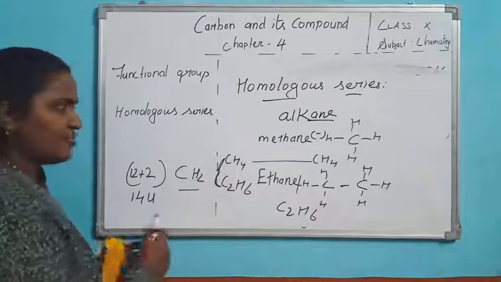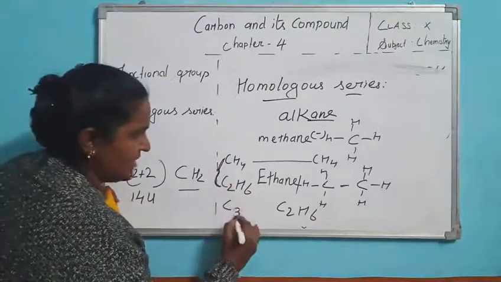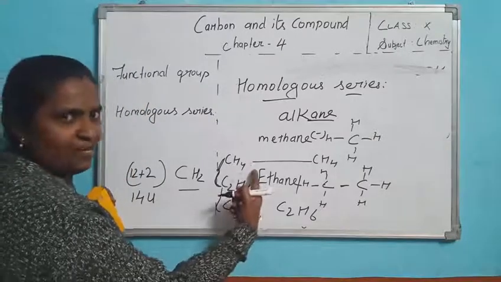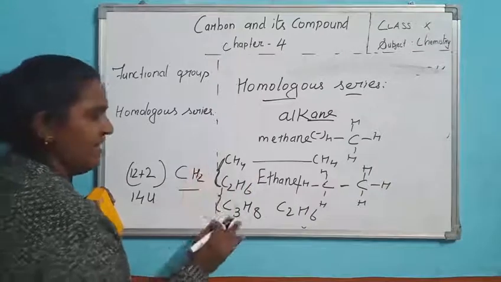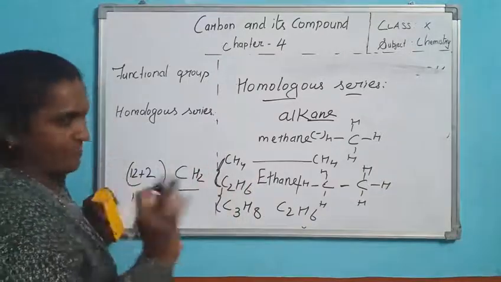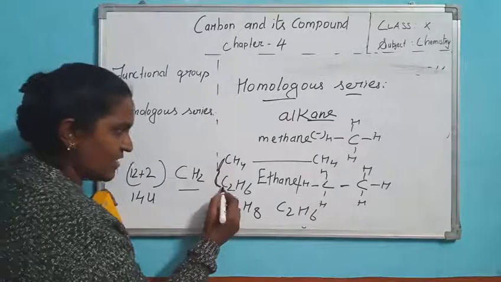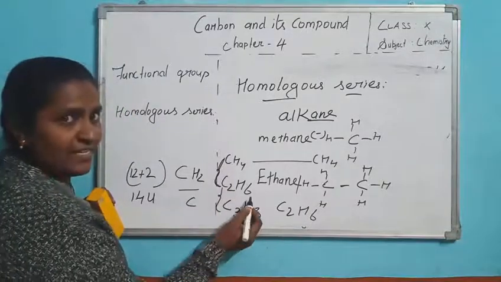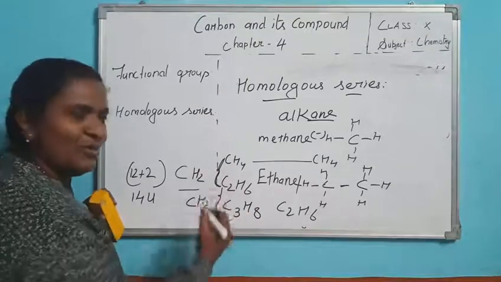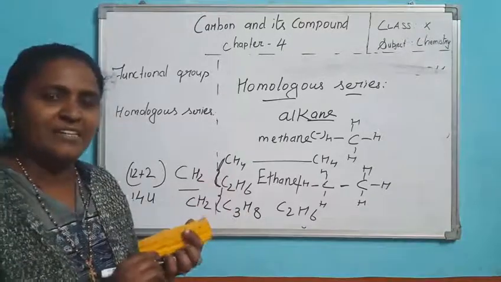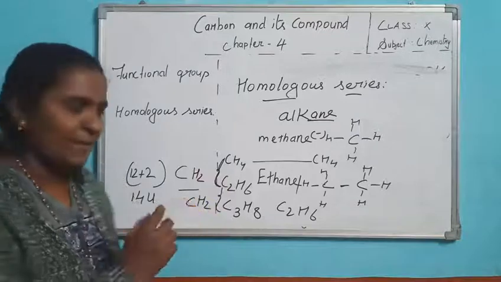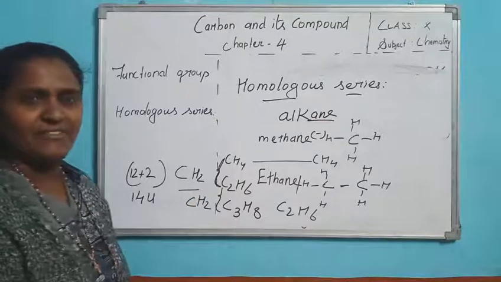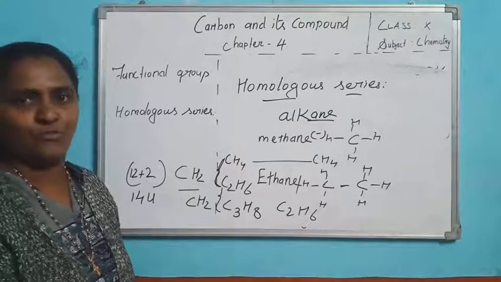CH2. And when you write the next group, the formula is C3H8. Now tell me the difference. This is methane, 1 carbon. This is 2 carbon, ethane. And the third carbon is called propane. Look at these two: C, 3 minus 2 is C, and H, 8 minus 6 is H2. So successive groups differ by CH2, or by mass you can say 14 U. Clear? These are the properties of a homologous series.